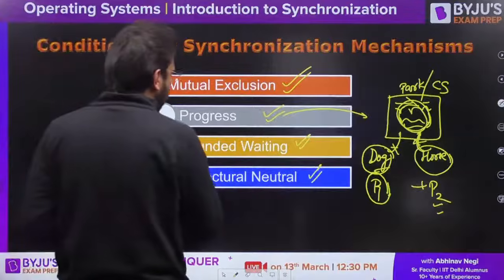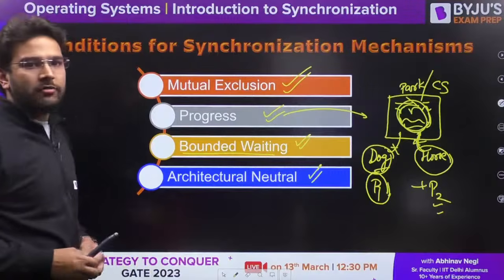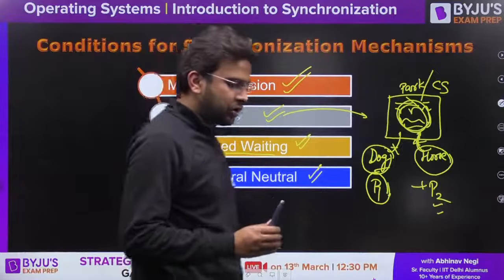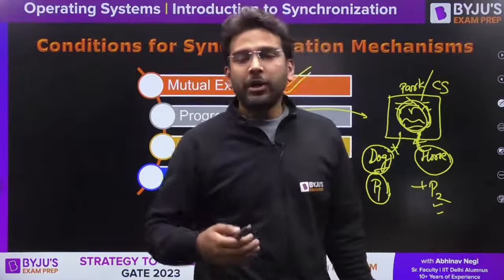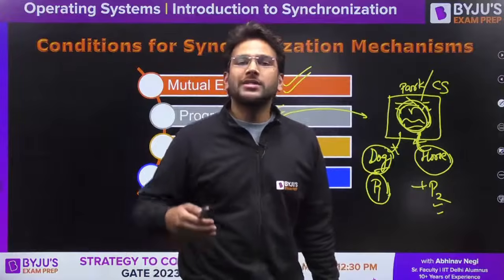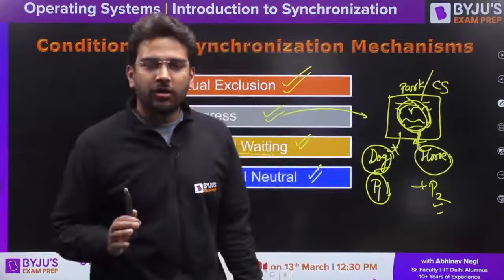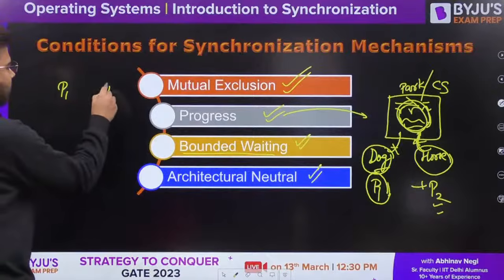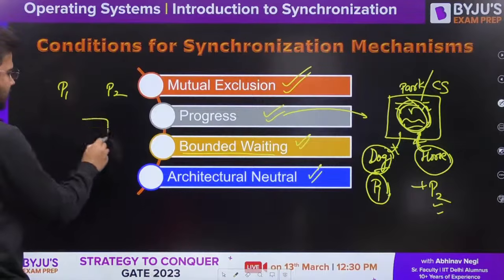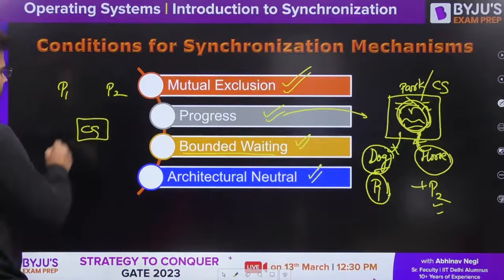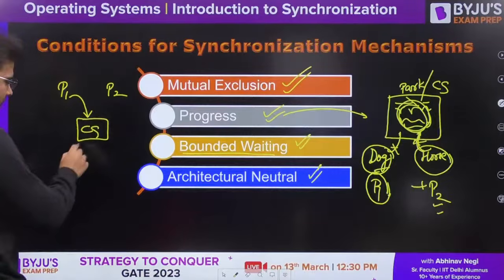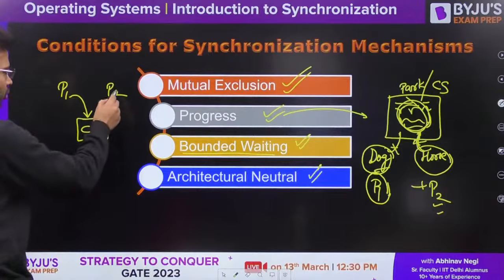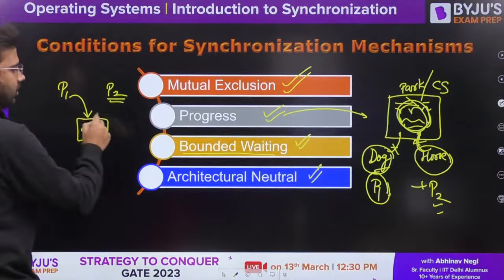Now let's talk about bounded waiting. Bounded waiting means there should be some limit on the number of times a process can access the critical section. Let's say you have one process P1 and one process P2. Let's say this is your critical section. P1 is accessing it, and then it comes out from the critical section.